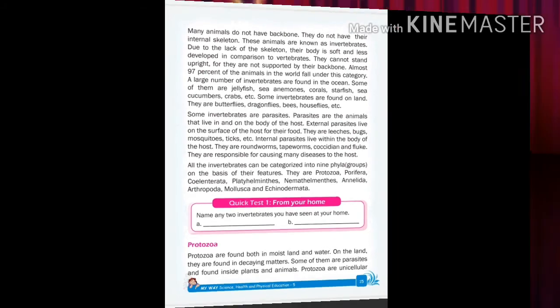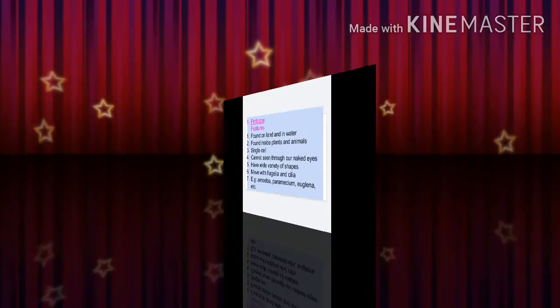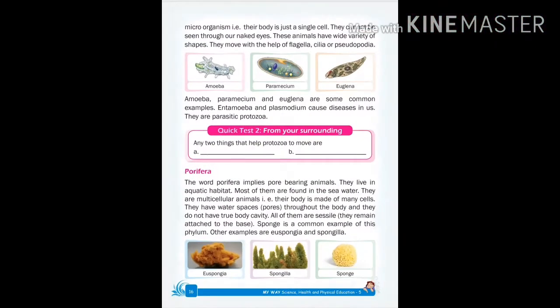Now let's start from number 1, Protozoa. Protozoa are found both on land and in water. They are mostly found inside plants and animals, so they are parasites. They are made of a single cell only, so they are known as single-celled organisms, and they are so small that we cannot see them with our naked eyes. They have various body shapes. Some examples of protozoa are Amoeba, Paramecium, Euglena, etc.